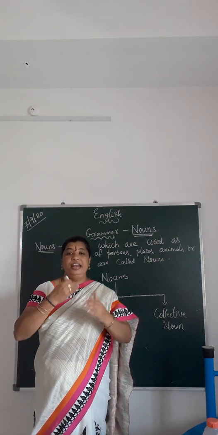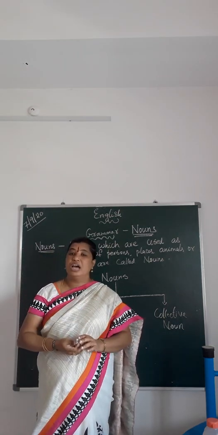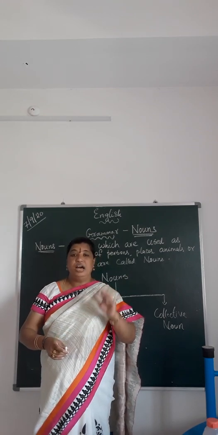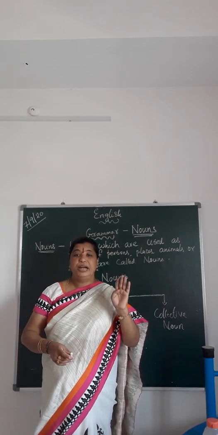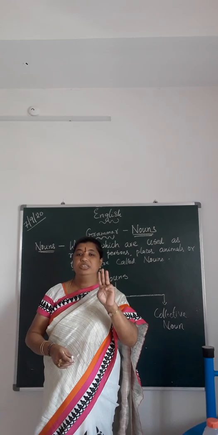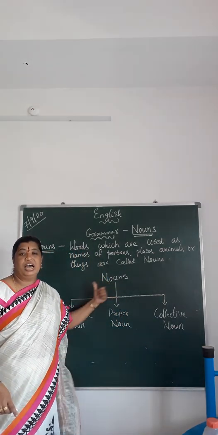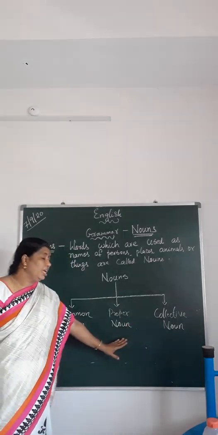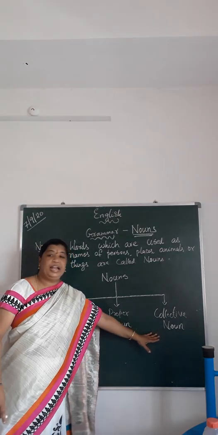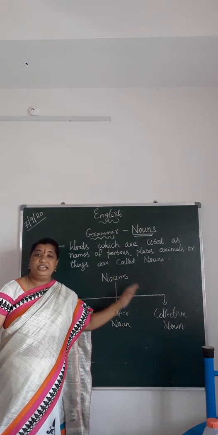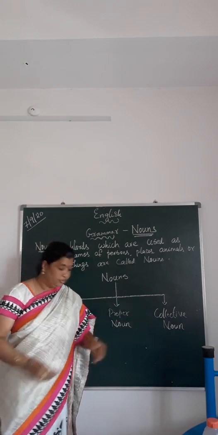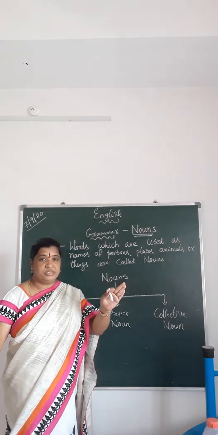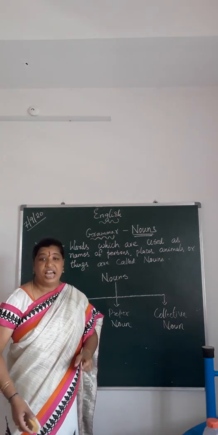Right children? Now let us see how many types of nouns we have and where to use what. For your grade we have to know about three. Nouns are divided into three types. One is called a common noun, the other a proper noun, and the collective noun. Now let us go into each type in detail. Hope you have understood till here what nouns are and how many types we have.